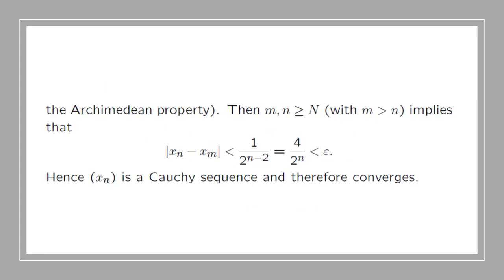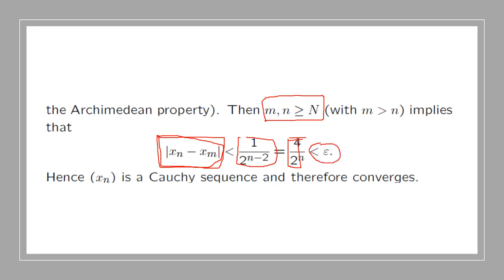If you do that, then you end up with the fact that if m and n are bigger than N, then the distance between x_n and x_m will be less than 1 over 2 to the power n minus 2, and that is simply 4 over 2 to the power n, which is less than epsilon. And so the conclusion is that x_n is a Cauchy sequence.